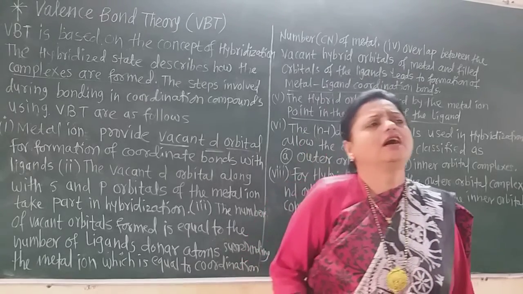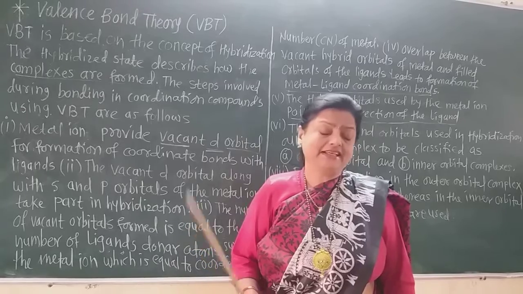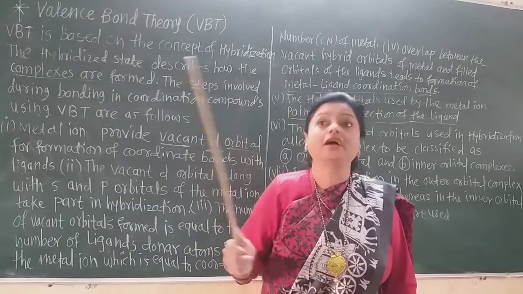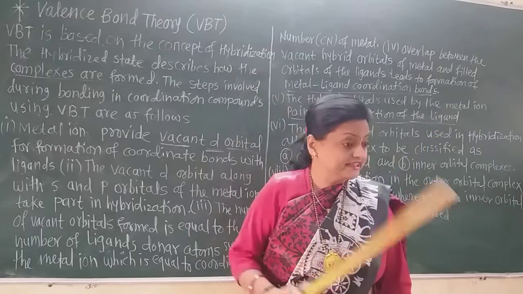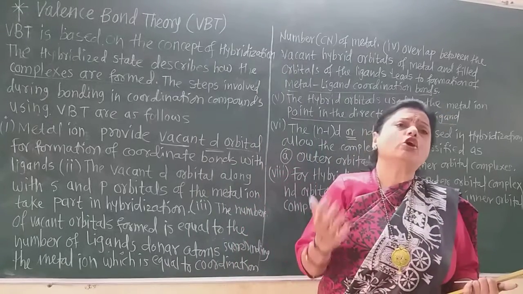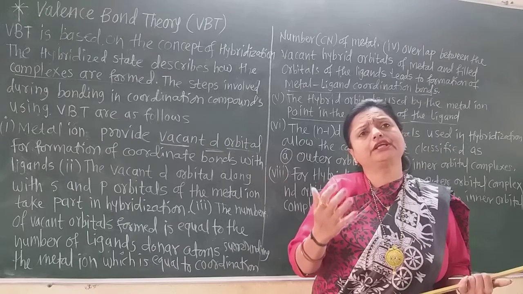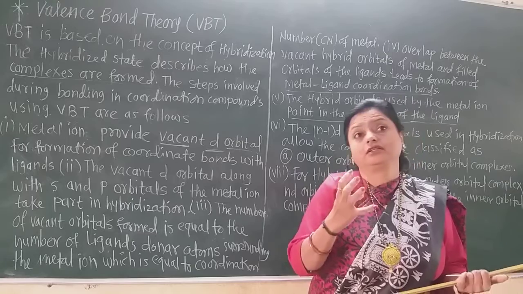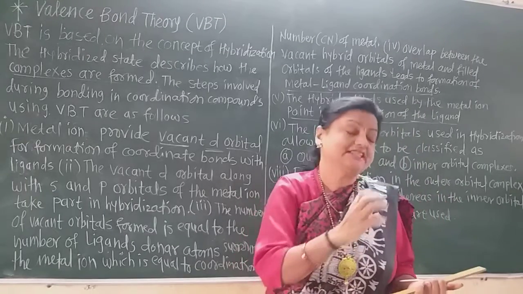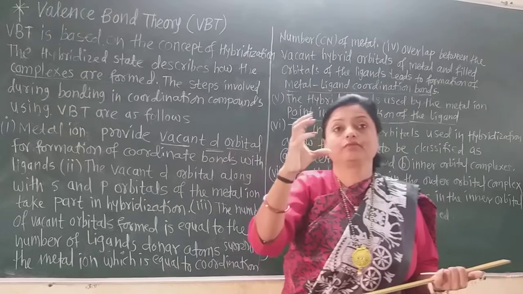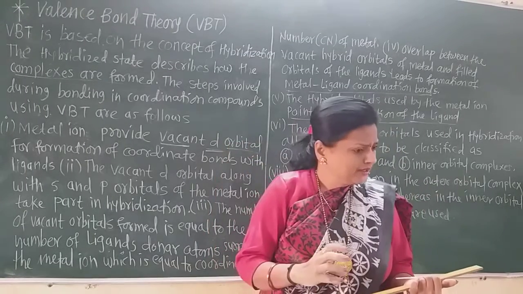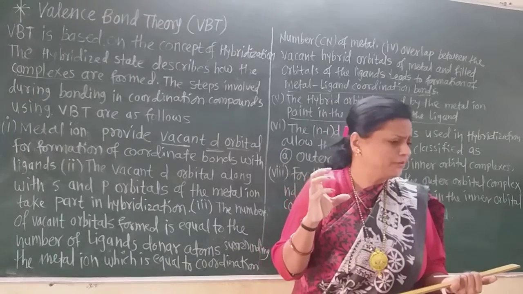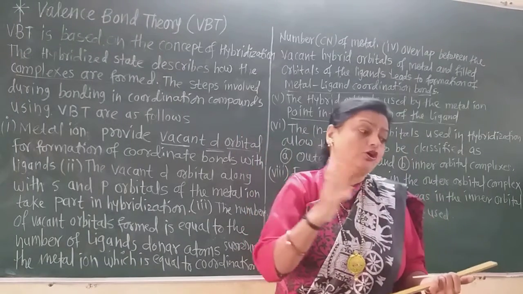In the d block elements there are 3d, 4d, 5d orbitals in the first series, second series, third series. They have 1 to 5 electrons in their d orbitals, and after giving that electron their d orbitals are empty.